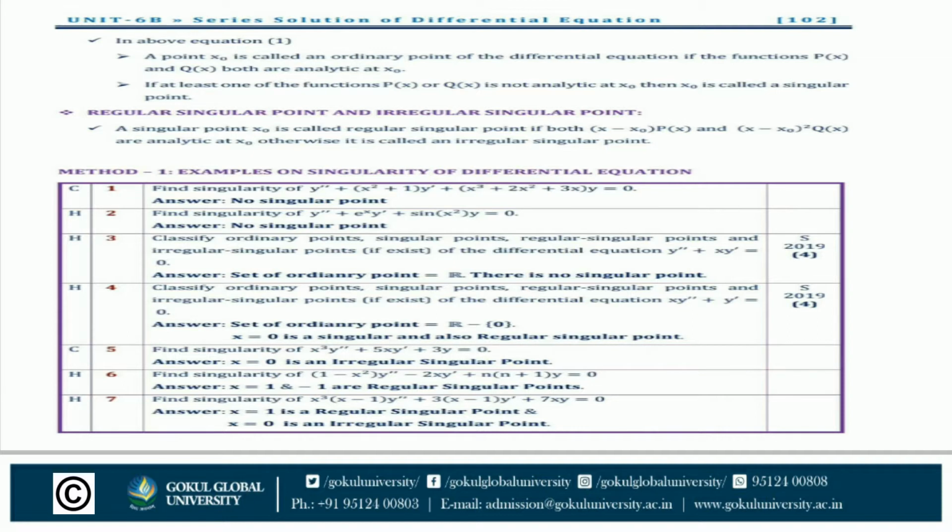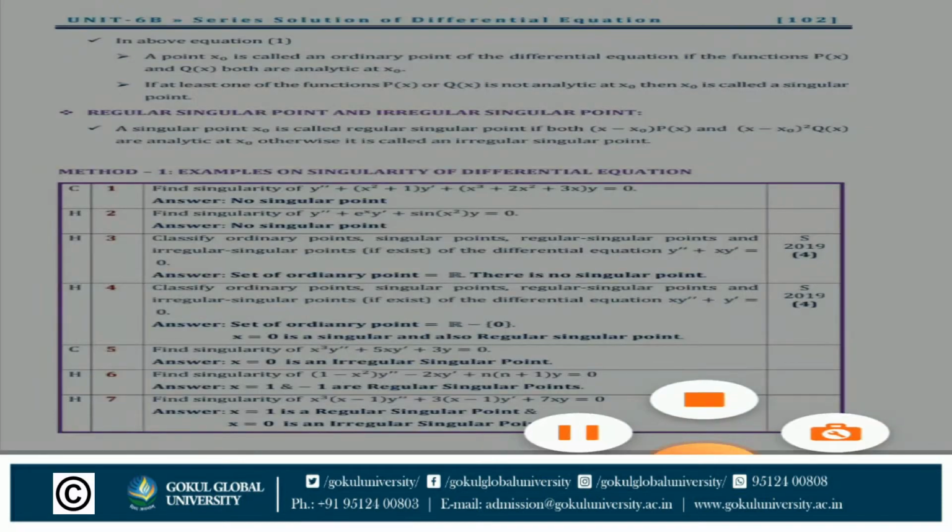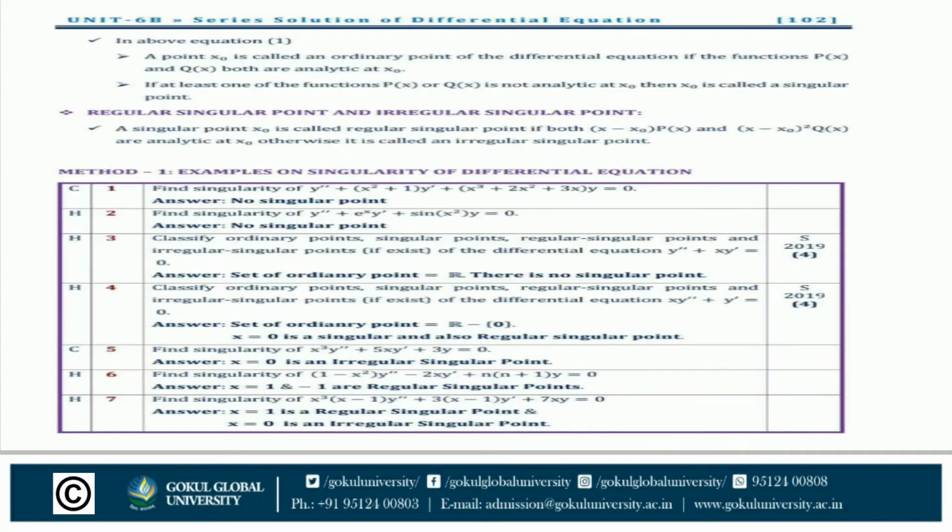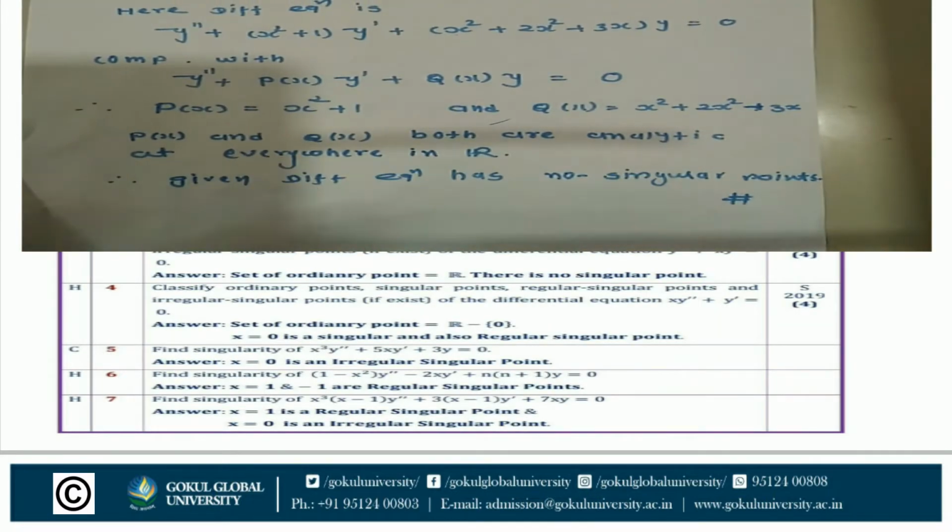Some examples. First example: find the singular points of y double dash plus (x square plus 1) y dash plus (x cube plus 2x square plus 3x) y equal to 0.